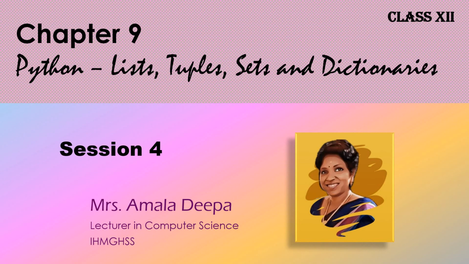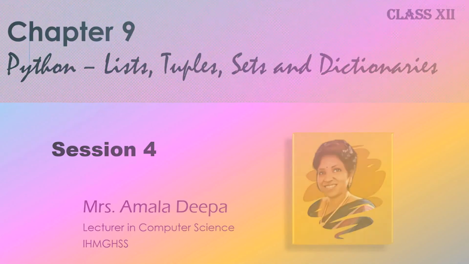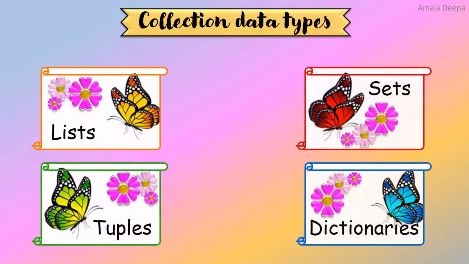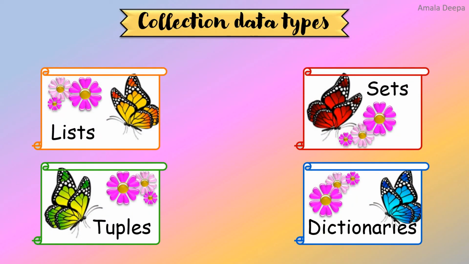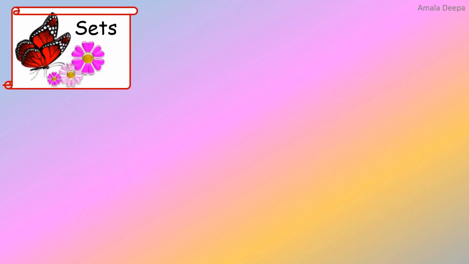In session 1 and 2, I discussed about lists, and session 3 was about tuples. In session 4, I will teach you about sets. Recall that there are 4 collection data types. Sets is one of the collection data types. What are the characteristics of a set?